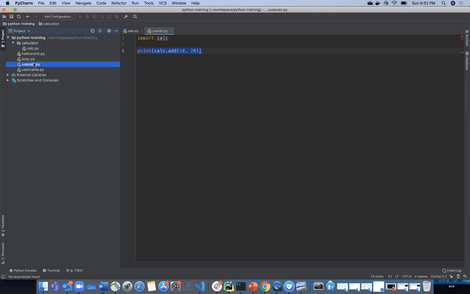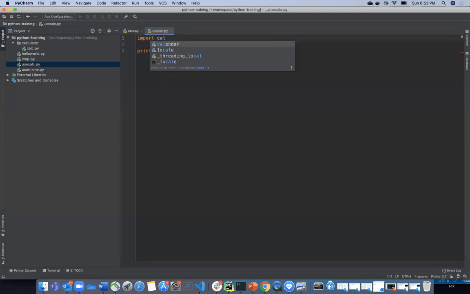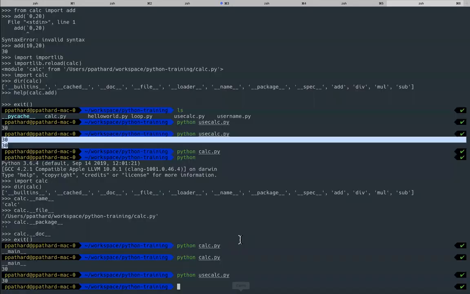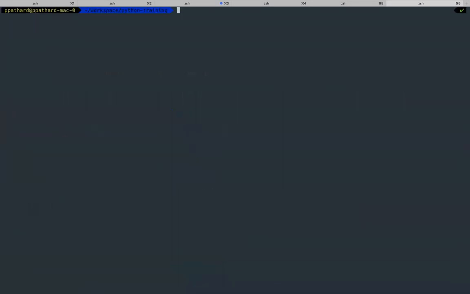Okay. Now in use_calcs, there is an error that you are seeing because the package name is not there in the current directory, and now I need to tell it. Okay, now how do I import it? I can directly import calculator.calcs, and it should work fine. The reason it is showing an error is because I have not added this folder to the Python path. That is why it says this module is not found. So if I do echo $PYTHONPATH, there is nothing here.